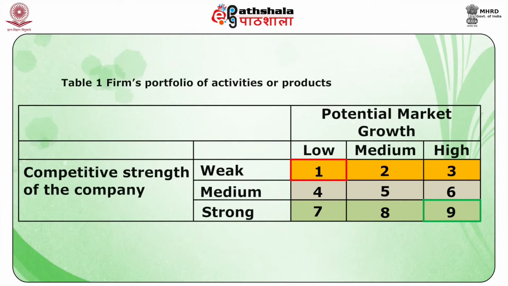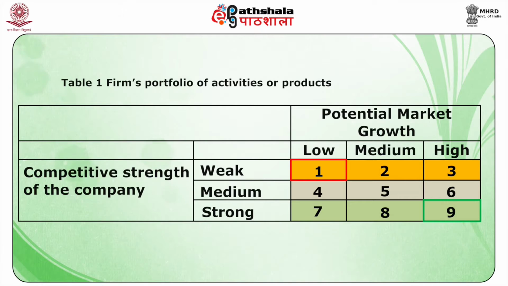Table 1 shows the potential growth for each market and the competitive strength of the company. Firms lying in box 9 are the ones with the strongest competitive strength and the fastest growing market, while the ones lying in box 1 have the weakest competitive strength and the market is growing slowly. Thus, firms should concentrate resources in box 9 products and try to avoid box 1.